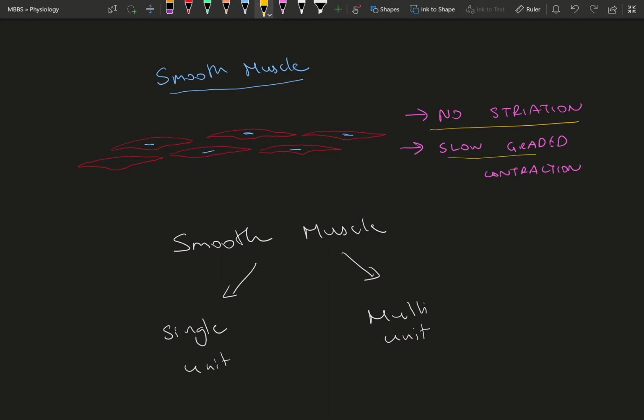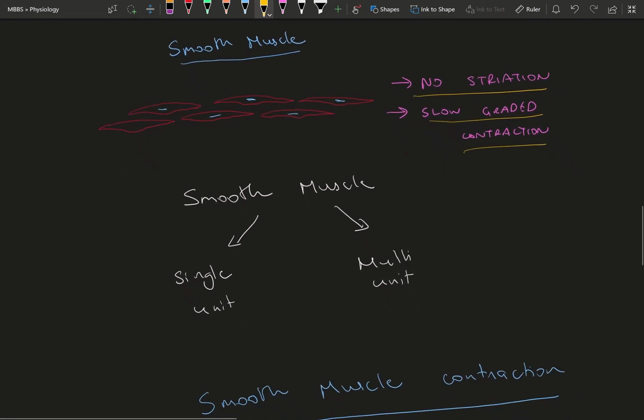There's a slow graded contraction, unlike the fast, immediate, powerful contraction which takes place in skeletal muscle. Please do remember that skeletal muscle is innervated by motor neurons, and they are directly controlled by the cerebral cortex. So everything happens immediately in those conditions, but smooth muscle is controlled by the autonomic nervous system of the body, or special enteric plexus of nerves help in contraction of these smooth muscles.